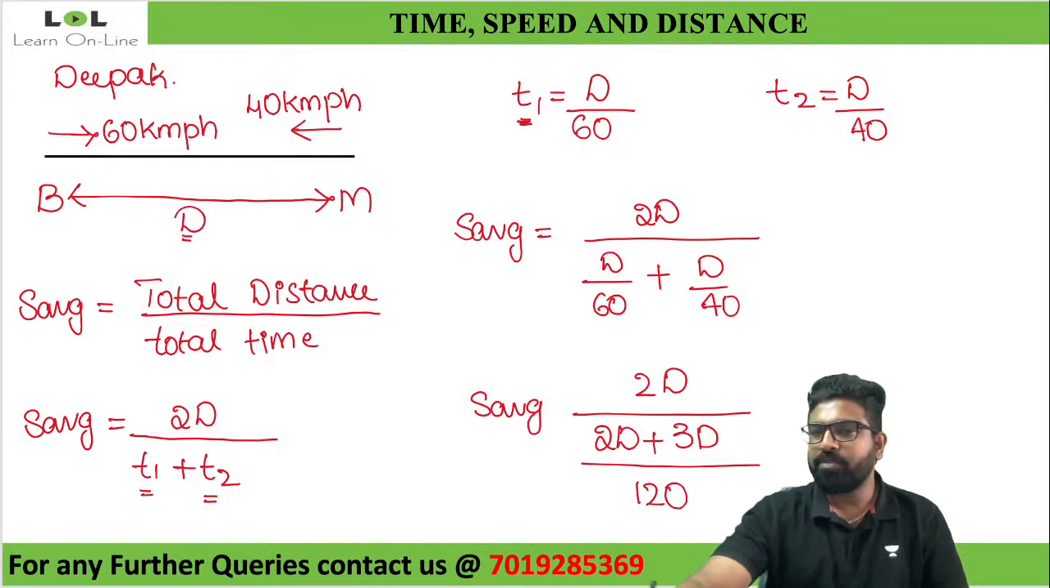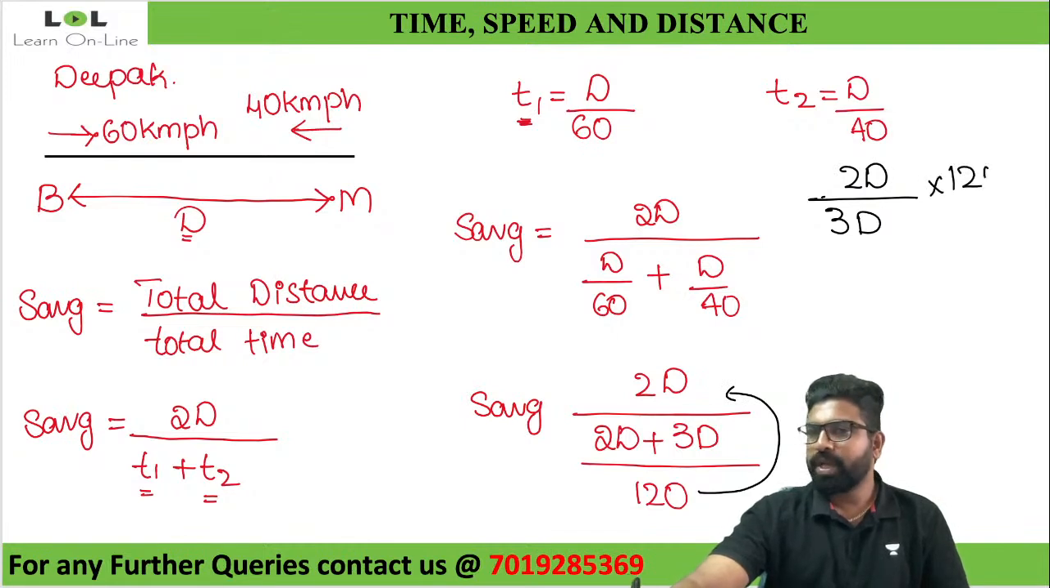If I further simplify this, what will I get? I can write it as 2D divided by 2D plus 3D, which is nothing but 5D. Now look at this 120. If I simplify this, it will go to the numerator. D and D get cancelled. Okay, sorry, this is not 3D, this is 5D. I'm so sorry. 2 plus 3 is 5D.